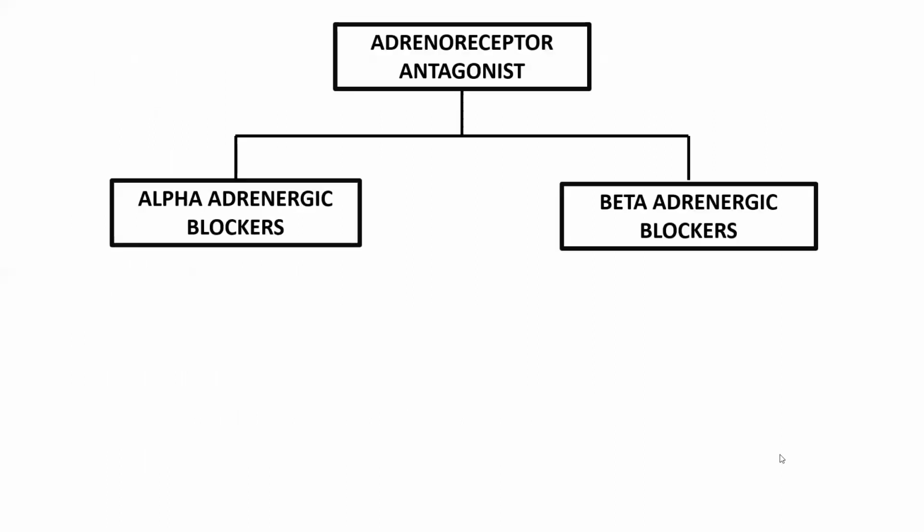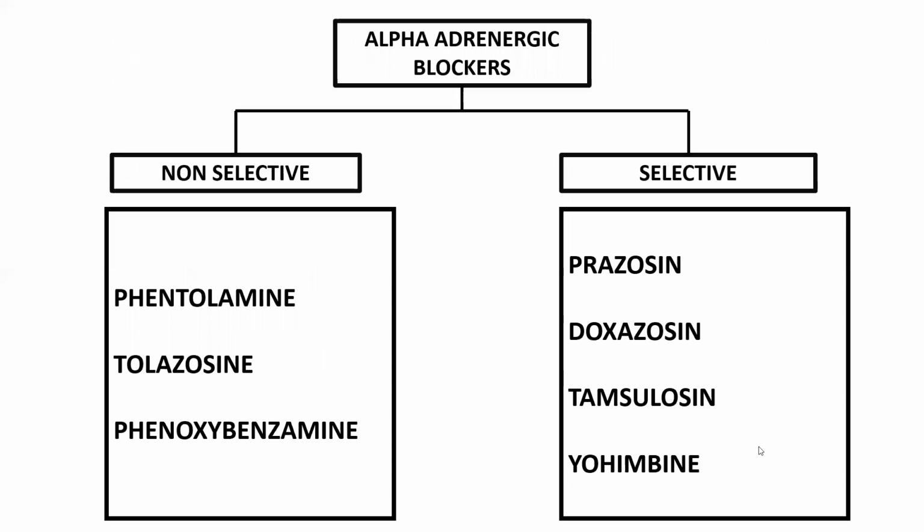Till now, we completed sympathomimetics, and now we talk about adrenoreceptor antagonists. These antagonists are divided into two types: alpha blockers and beta blockers. Alpha blockers are again divided into non-selective and selective, and these are the drugs. Non-selective drugs: phentolamine, tolazoline, and phenoxybenzamine. And selective drugs: prazosin, doxazosin, tamsulosin, and yohimbine.